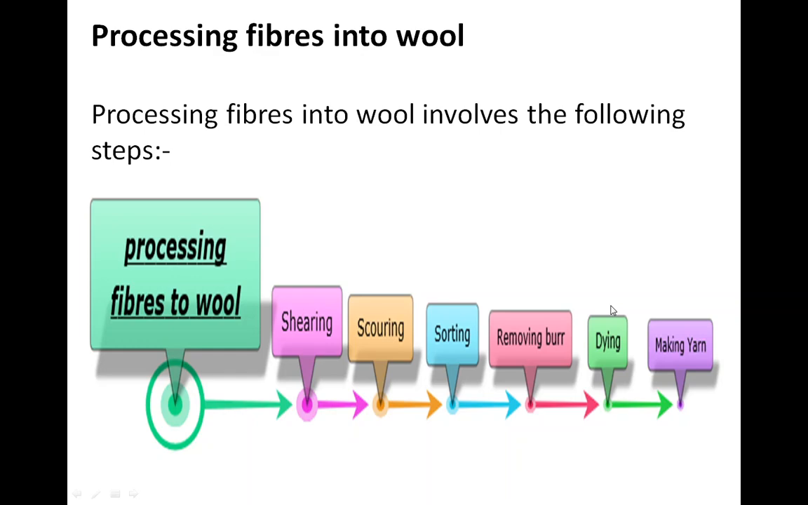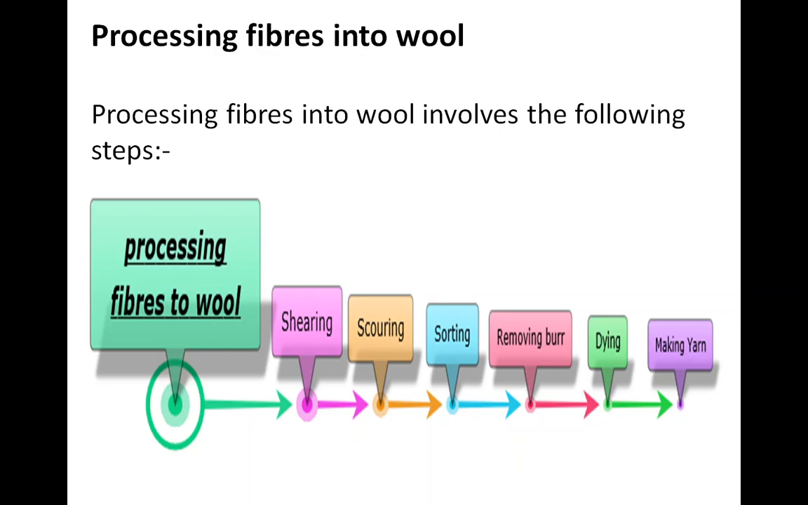Hello everyone. So this is our third session, and in this session we are going to learn processing fibers into wool. After rearing and breeding of sheep, how are we processing these fibers into wool? There are many steps that I have shown here. Processing fibers into wool involves the following steps. See how many steps there are. The first one is shearing, then scouring, sorting, removing burr, dyeing, and making yarn. One by one we will learn each and every step.